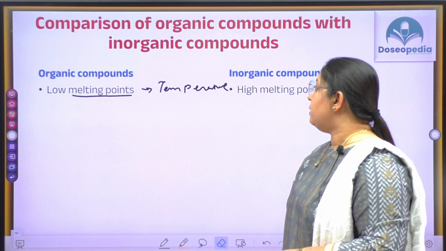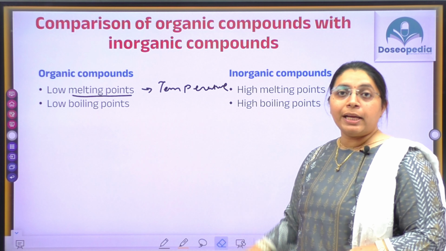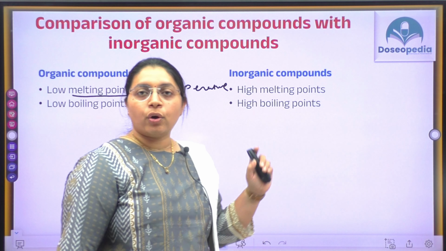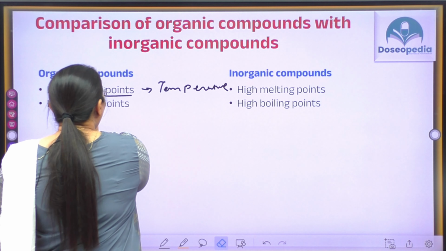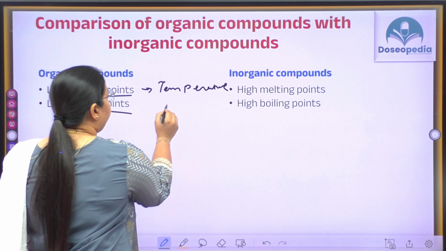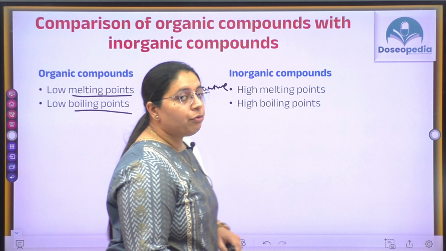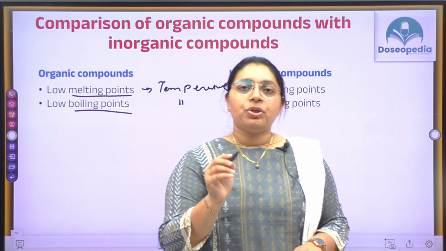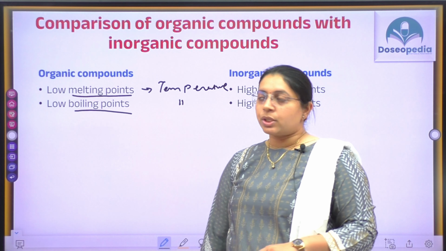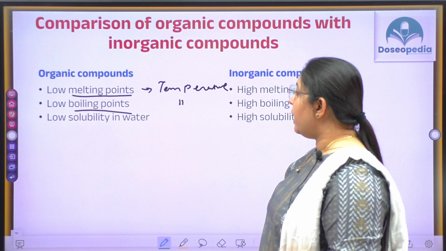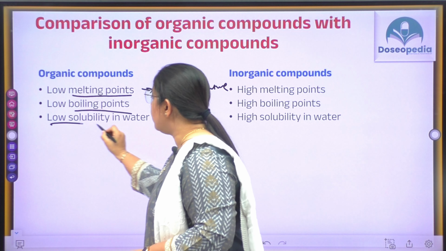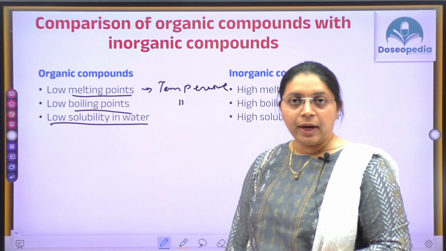Next property is low boiling point of organic compounds and high boiling point of inorganic compounds. So what is the boiling point again? It is again a temperature, but which temperature? The temperature at which the liquid can be converted into the gaseous form. Okay. Next one is that for organic compounds there is a low solubility in water, right?